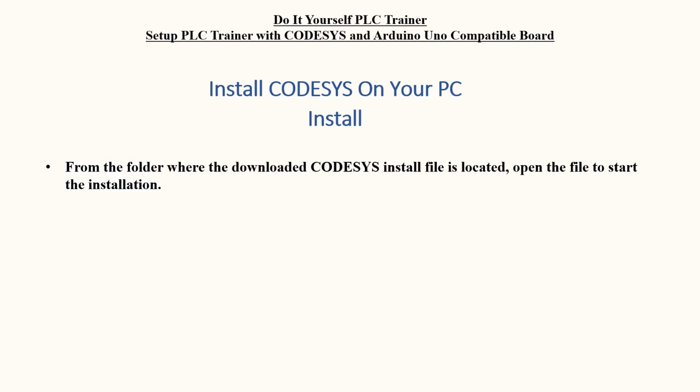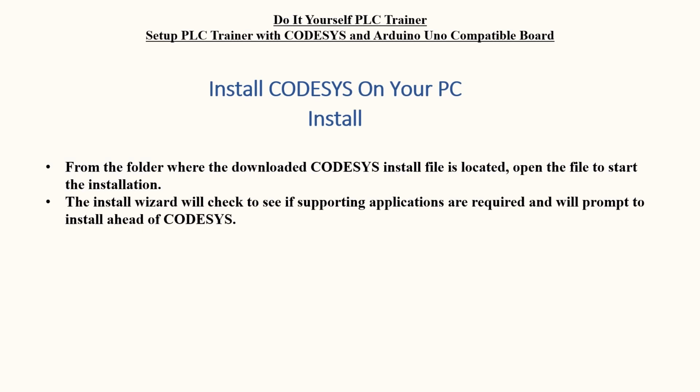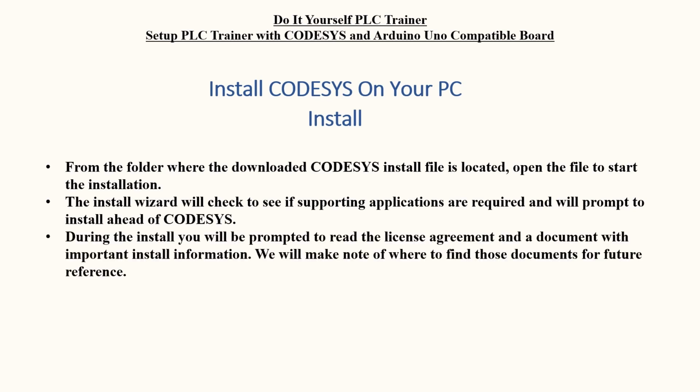The install wizard takes over from there, and it will scan your PC to see if supporting applications are required, and then will prompt you to go ahead and install them. You will be prompted to read the license and some other installation information, and during the install we'll take a moment to show you where to find those documents in case you want to review them later on.